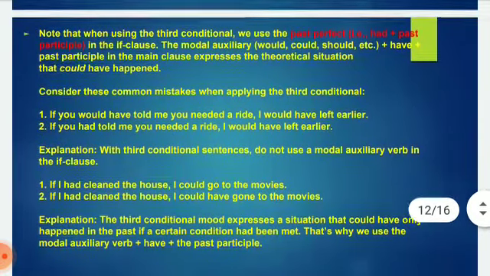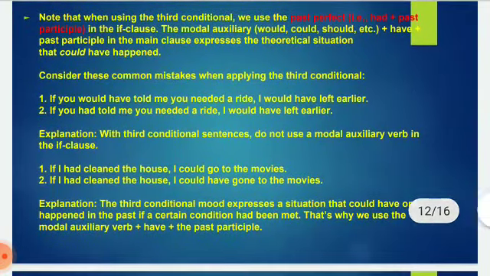Note that when using the third conditional, we use the past perfect, that is had plus past participle, in the if clause. The modal auxiliary verb would, could, should, etc. plus have plus that could have happened.